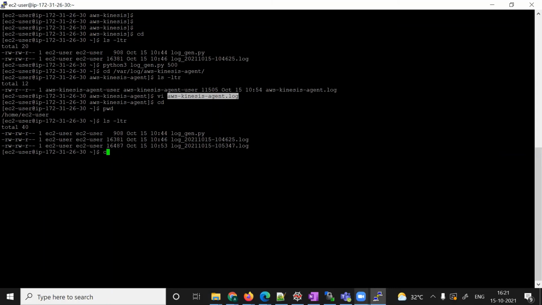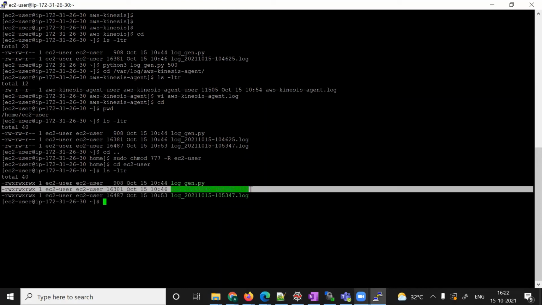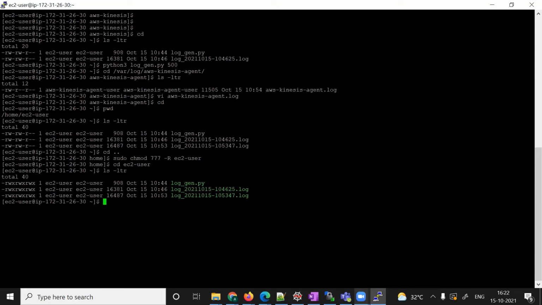So we'll give full access for testing purposes. We'll go here and do sudo chmod 777 on the file, and I'll give it to the user. Now if I come here and go to this user, I can see all green, which means that everyone can access this log. Okay, so now let's generate one file again.